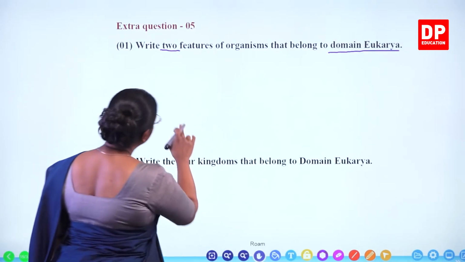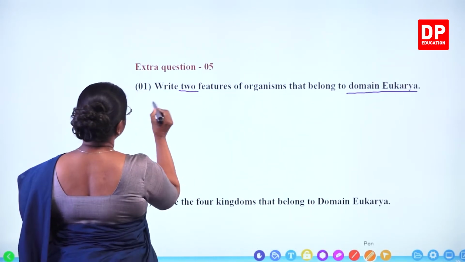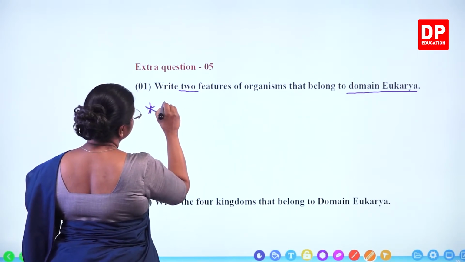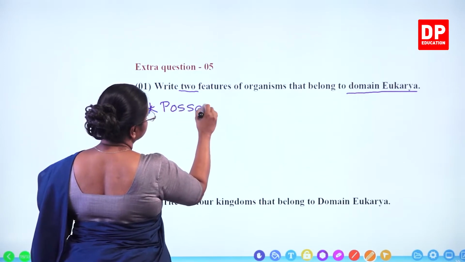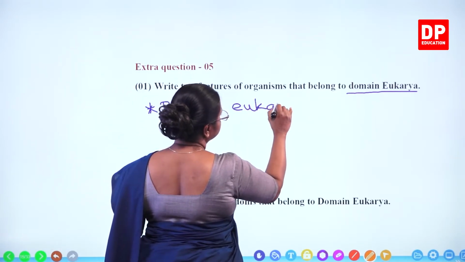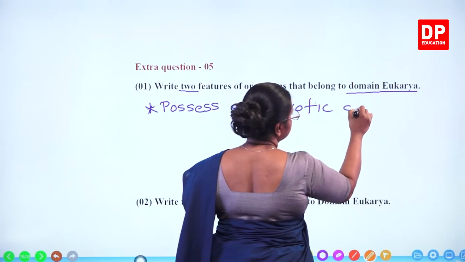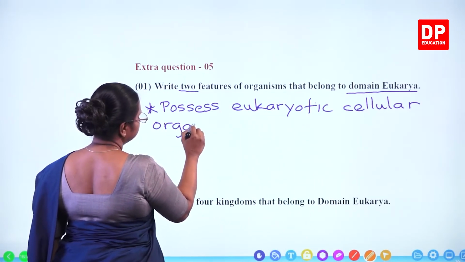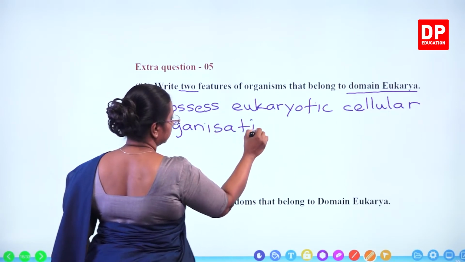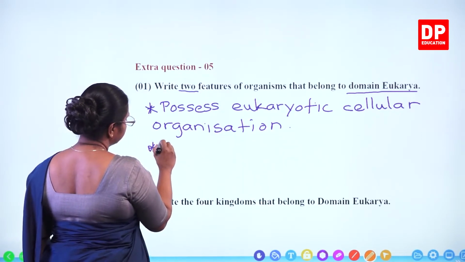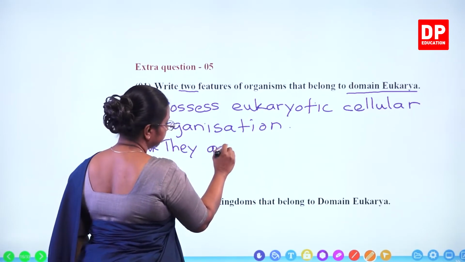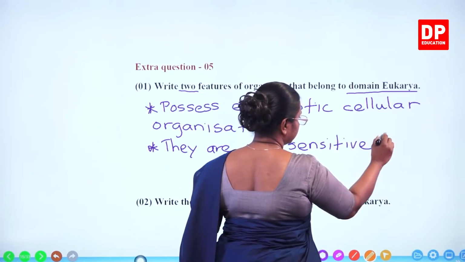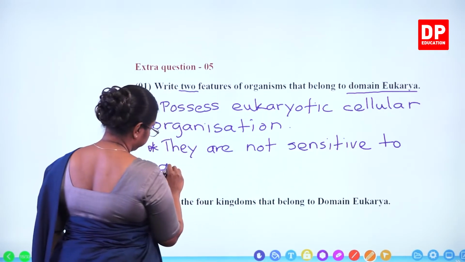So those are the features of organisms that belong to domain Eukarya. If we write two features, they possess eukaryotic cellular organization, and also they are not sensitive to antibiotics.